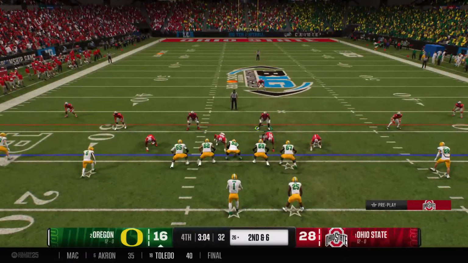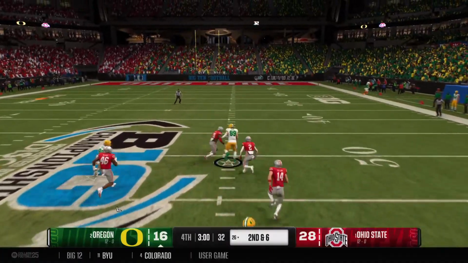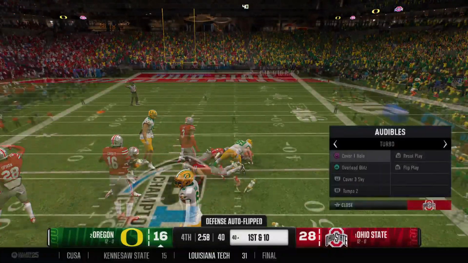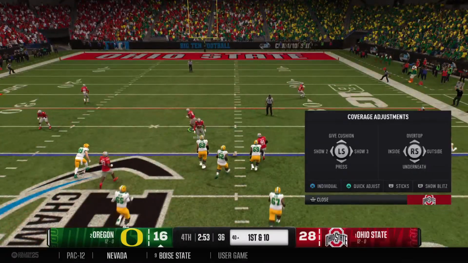Well, as a defense, you'll take that all day. No problem at all. You give up a short little route. You tackle him inbounds. It keeps the clock running. That's a great job by the defense. Tackle made quickly, but a big chunk play for this offense through the air.